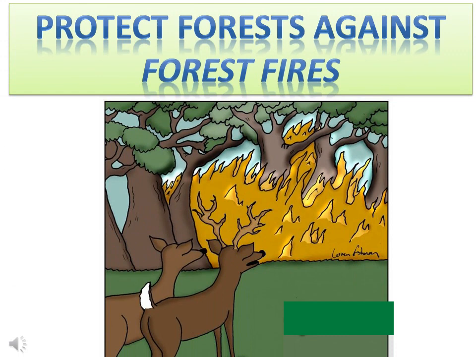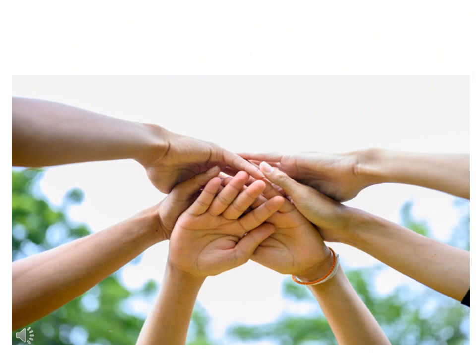And as we all have recently witnessed, the loss occurred due to Australian bushfires. So, all of us should take steps to protect forests against forest fires. As we all know, trees are the lungs of our earth. So, with this, let's join our hands and take a pledge that we will grow more and more trees and we will protect our Mother Earth.